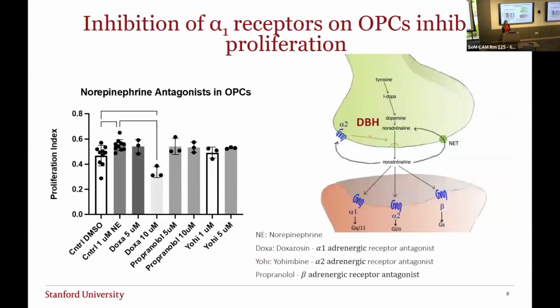To follow up this study, I added different norepinephrine antagonists to the cultures. I used 1 micromolar of norepinephrine, at which I saw the proliferation increase, and then added varying concentrations of these different drugs: an alpha-1 inhibitor, doxazosin; an alpha-2 antagonist, yohimbine; and the beta antagonist propranolol. You can see that doxazosin successfully inhibited the growth of the OPCs exposed to norepinephrine, whereas yohimbine and propranolol didn't have that same effect. This isn't entirely surprising given that doxazosin is an alpha-1 inhibitor, and we know that OPCs express the alpha-1 receptor. So this was a nice validation.